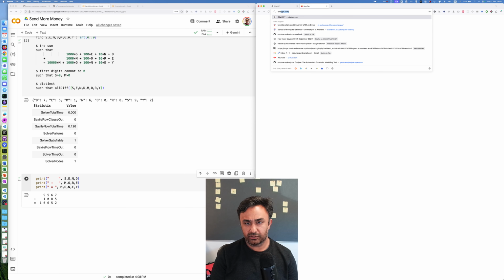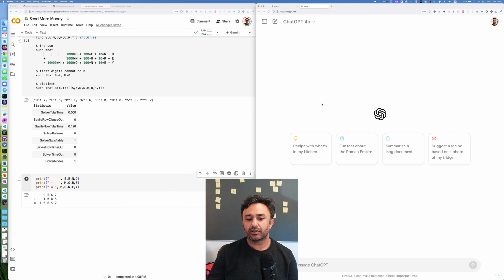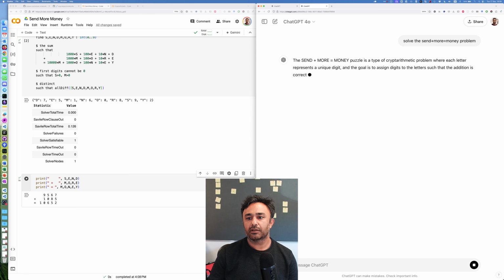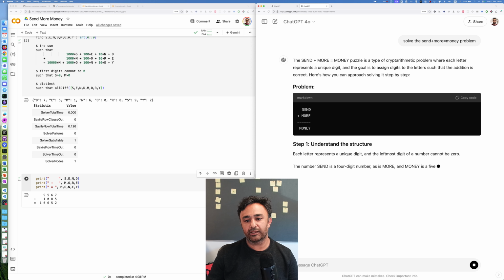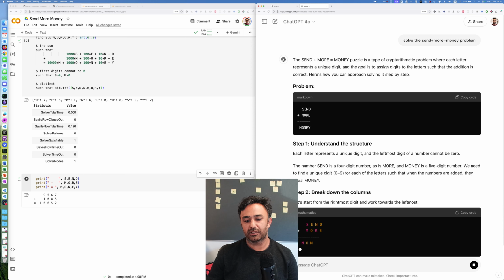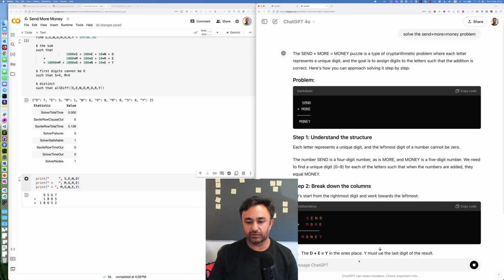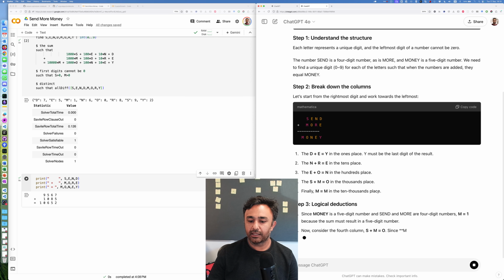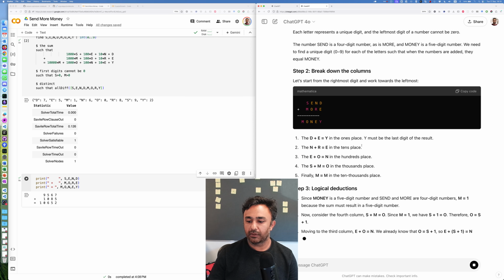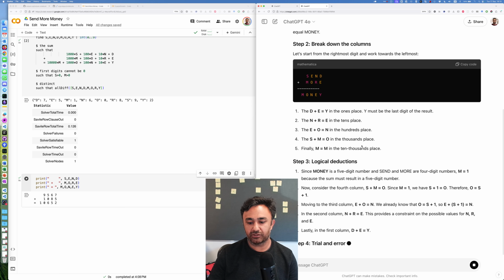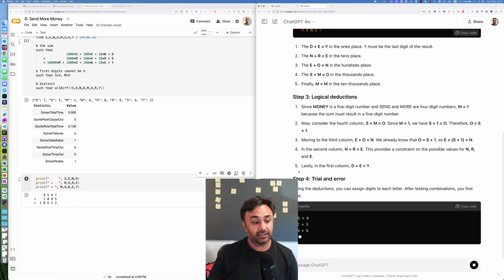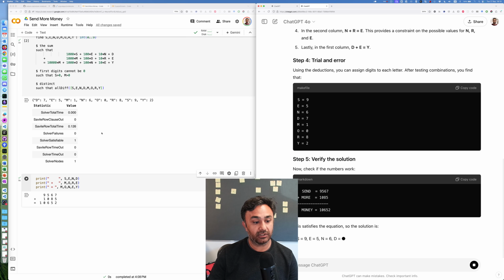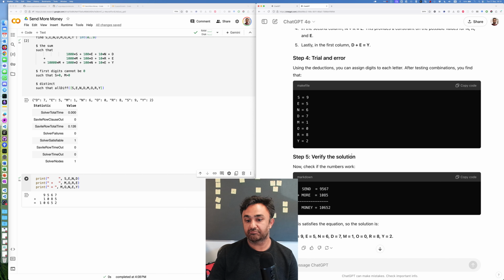Maybe we can check that. Let's open a new window and say solve the send more money problem. Yeah, for GPT-4o, because this is a well-known problem, it'll just give you a solution with some explanation and the usual very verbose way of producing output, which I'm not complaining about. It's fine. And that solution is probably the same as this solution here. Yes, it is. Well done, GPT-4o.